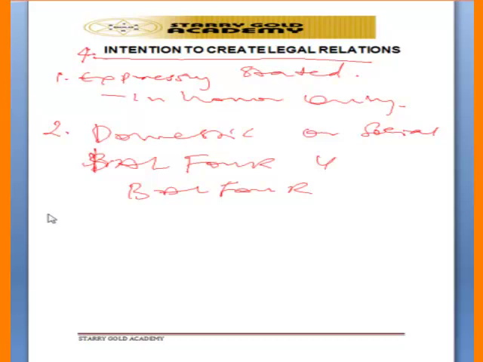And also, number 3, where a contract is commercial in nature, the court will assume that parties intend to enter into a legal relation. That is the way the court may discover whether parties coming into a contract intend to enter into a legal relation or not. If it is commercial in nature, then the court will assume that they intend to enter into a legal relation because it is commercial.